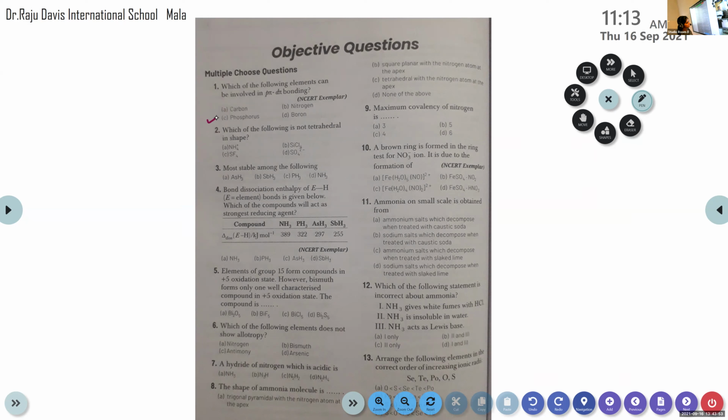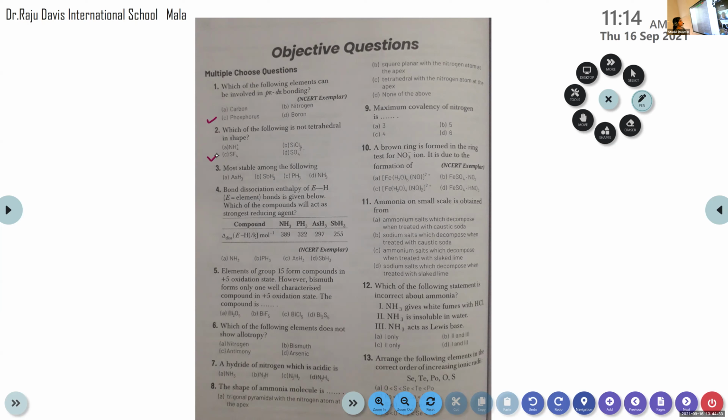And second question. Emmanuel, can you read the second question? Which of the following is not tetrahedral in shape? NH4 plus, SiCl4, SF4, SO4 2 minus. Actually, this one comes under the next topic. But here you can write the correct answer. It is SF4. We can discuss this question later, while learning group 16, mainly based on sulfur, silicon, etc.